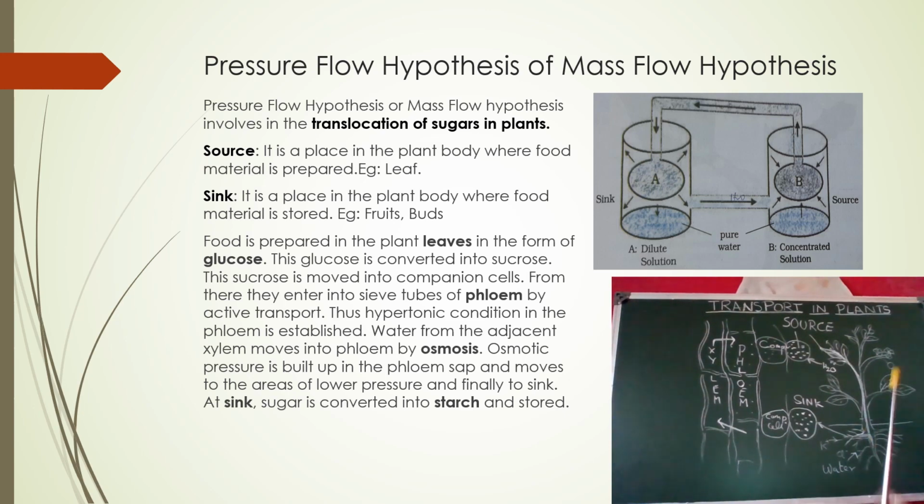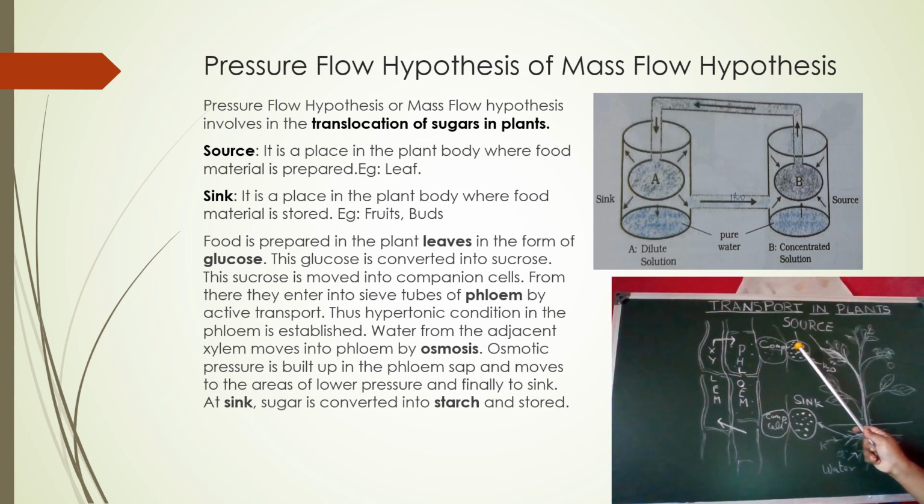And here, how is the food transported from the leaves to the sink? That is how this food is transported from the source to the sink, we will see. After the food is prepared with the help of water and carbon dioxide, this food is in the form of glucose, which is converted to sucrose. After the sucrose is formed here in the leaf cell, more sucrose is here, which means a hypertonic condition is formed here.